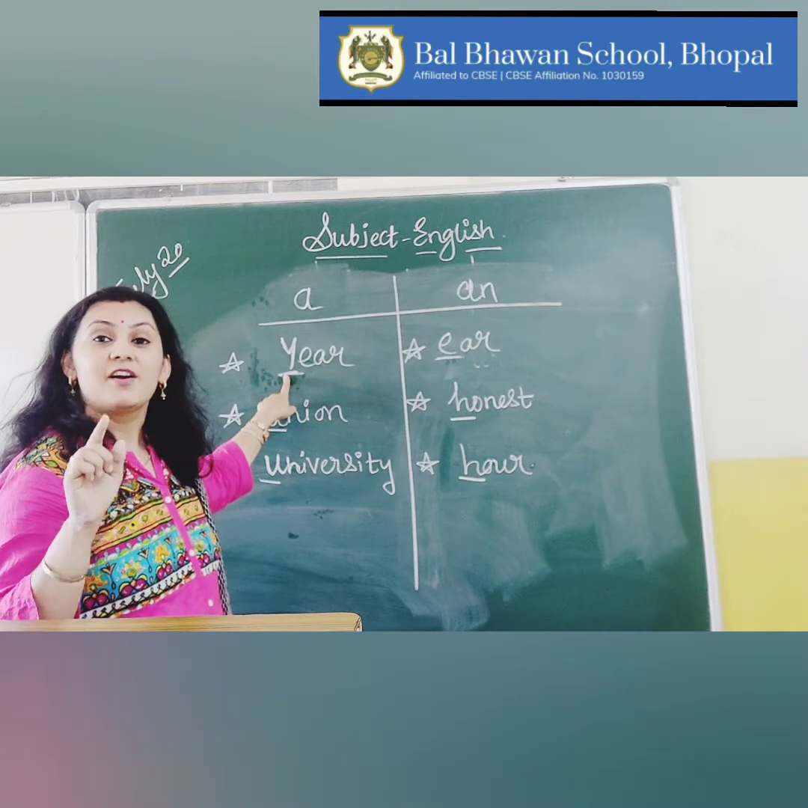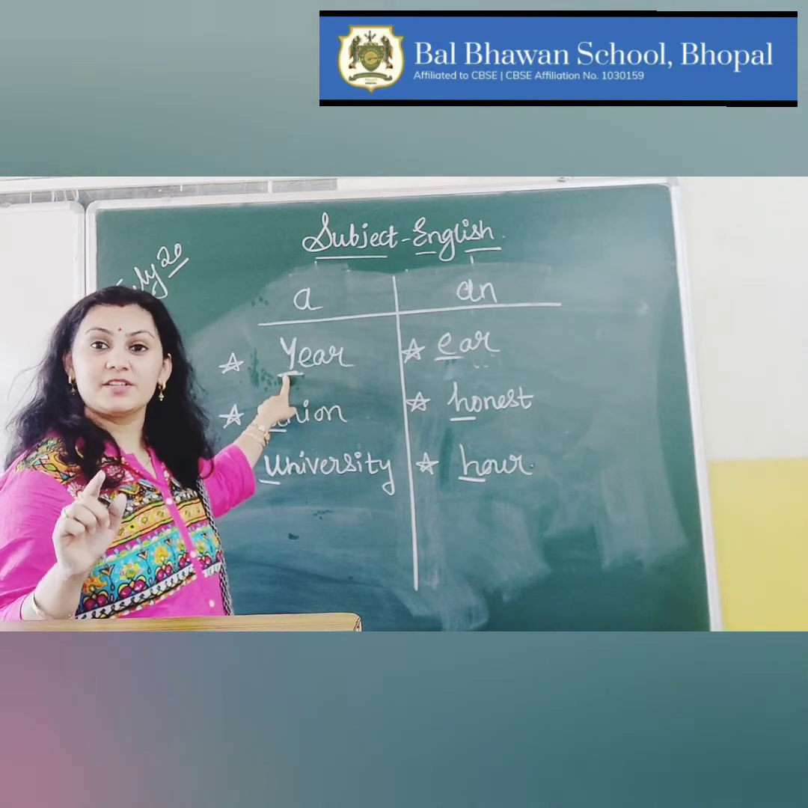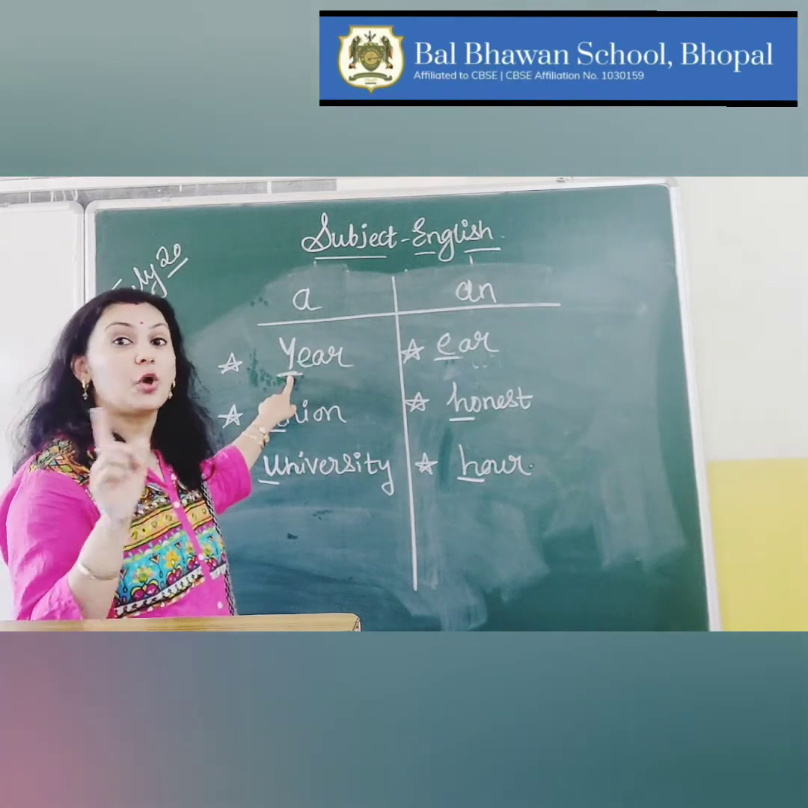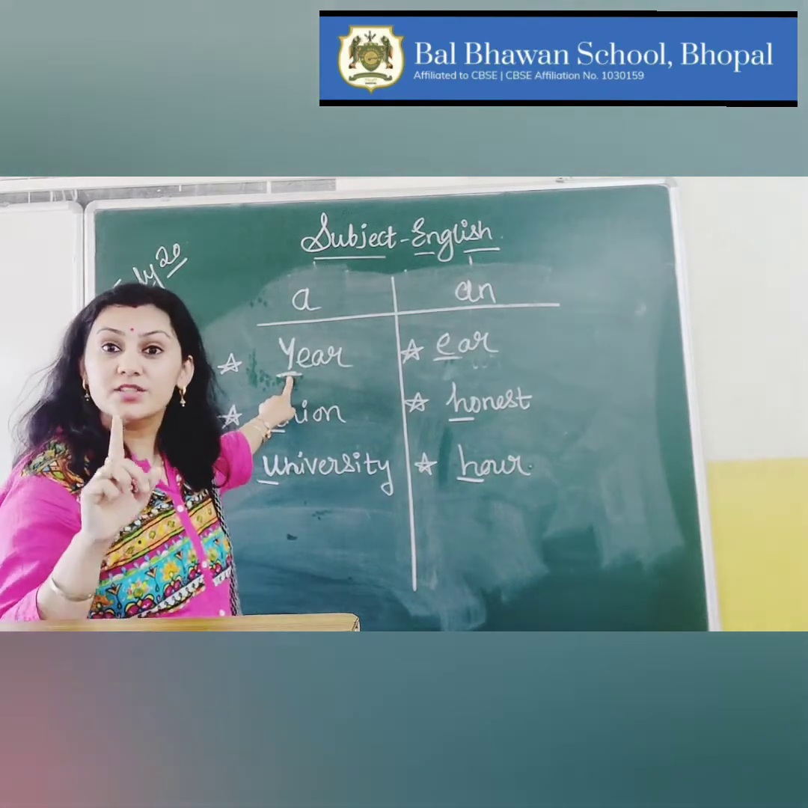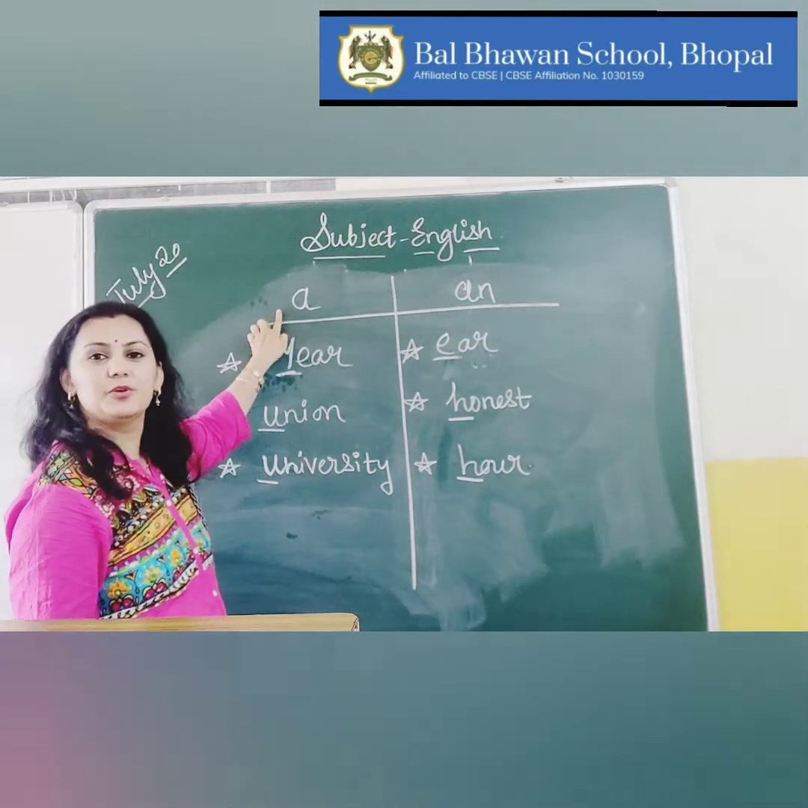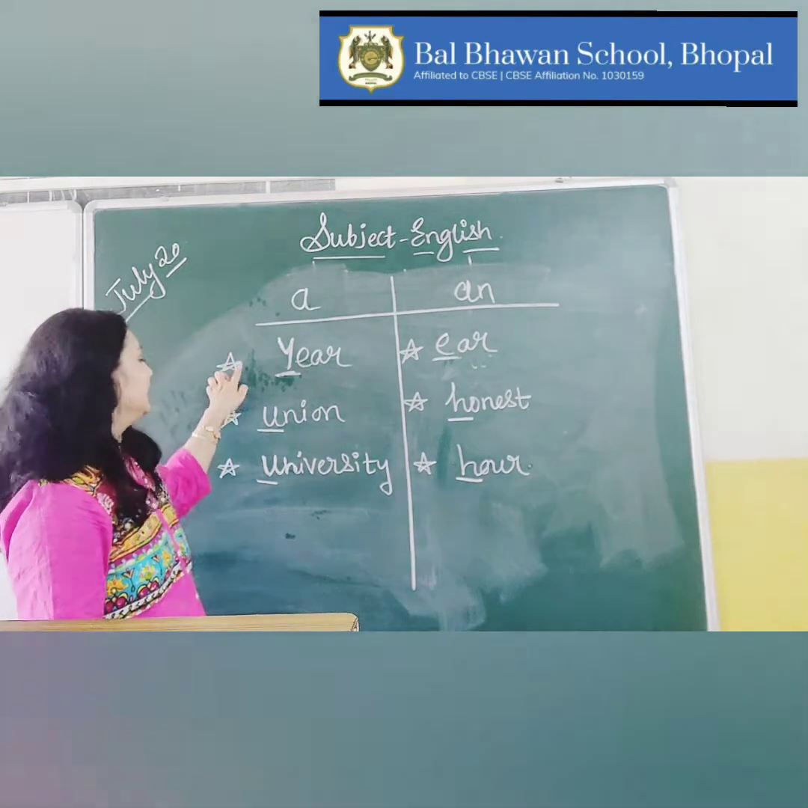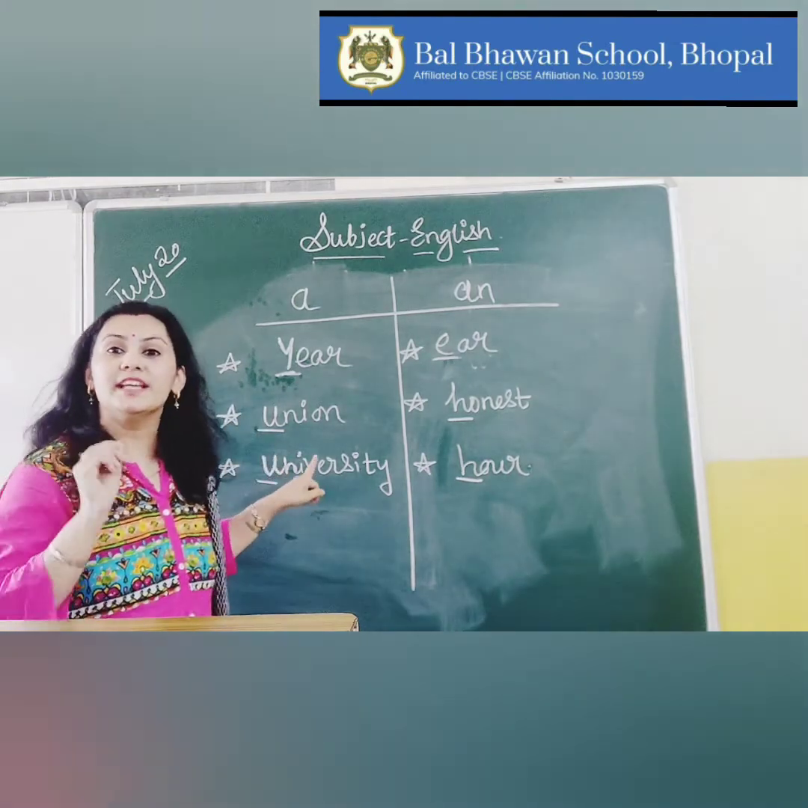Ear. I have spent a year in Australia. The sound is ear. It is not a vowel sound. It is a consonant sound, and that is why I have used article a. Ear. Right?